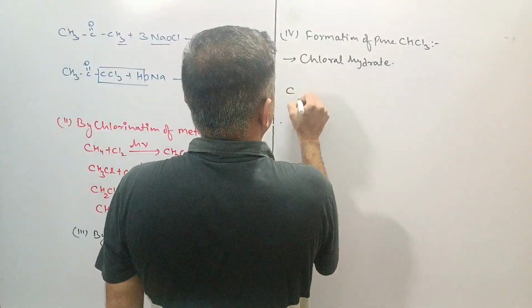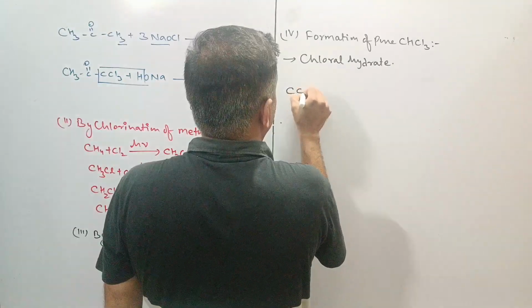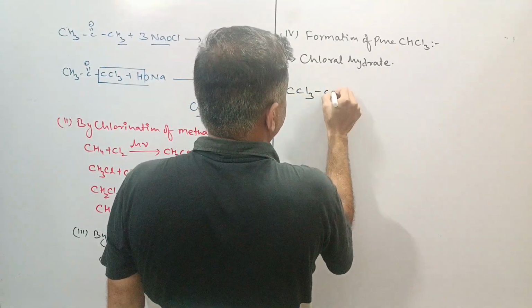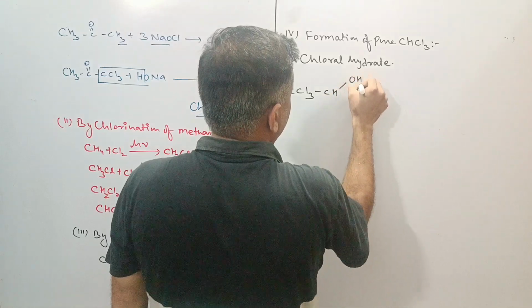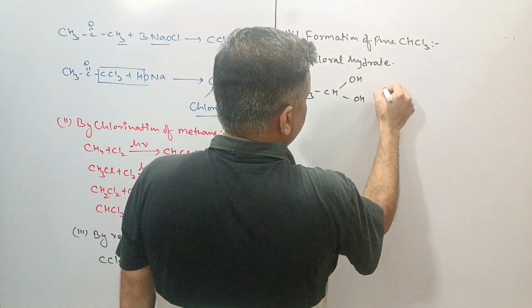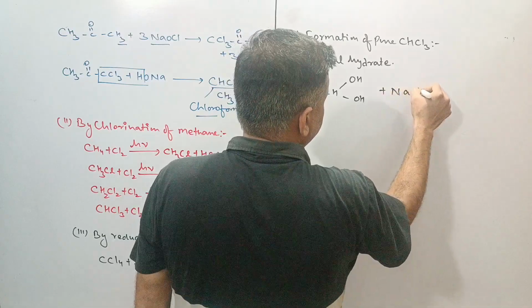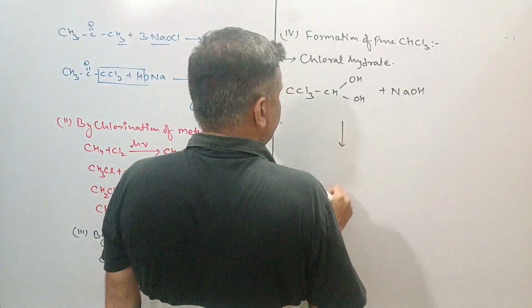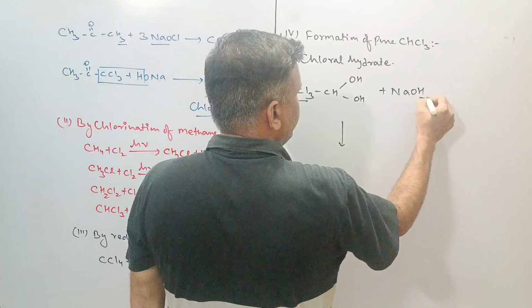This is the chloral hydrate, CCl3CH(OH)2, these are OH and OH. On reaction with NaOH, here will be the separation of chloroform.